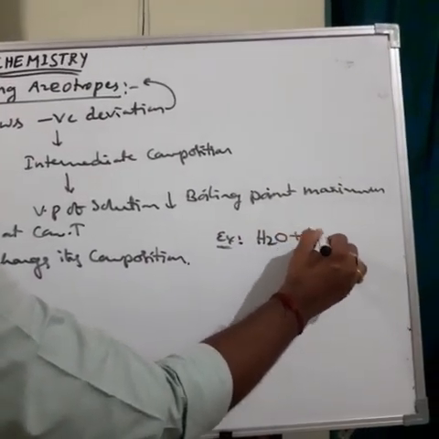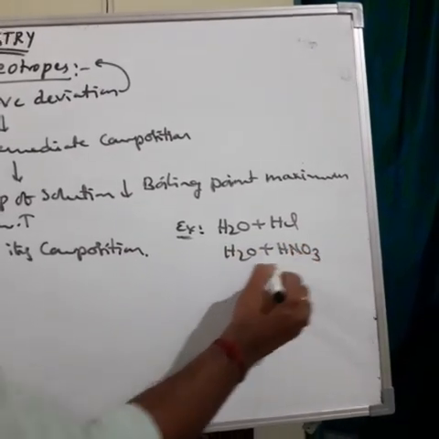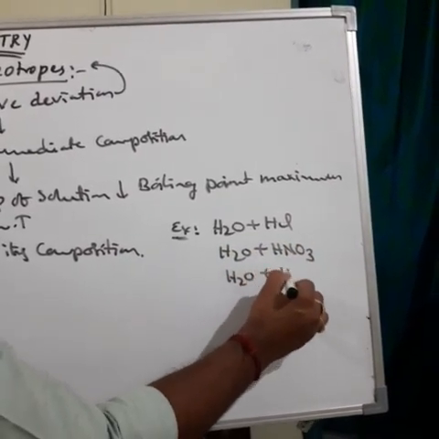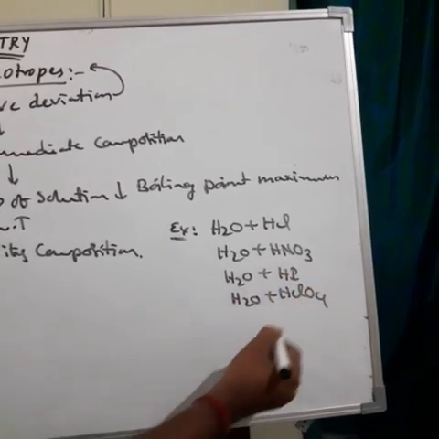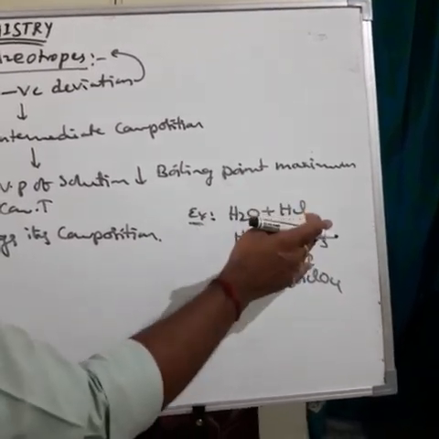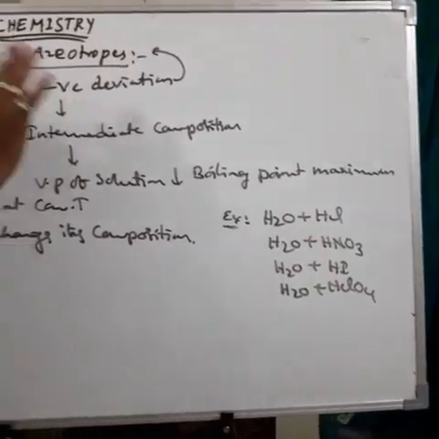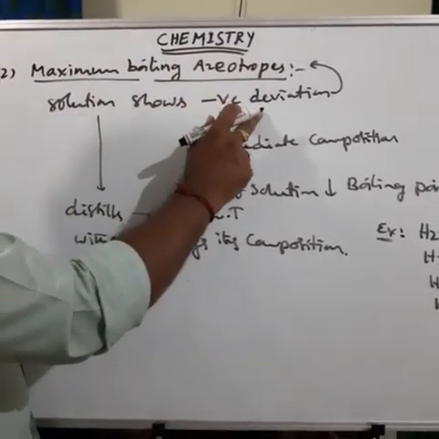H2O plus HCl, H2O plus HNO3, H2O plus HI, H2O plus HClO4. These liquid mixtures, or this type of solution, exhibit the maximum boiling azeotrope. Once again, the solution shows the negative deviation.